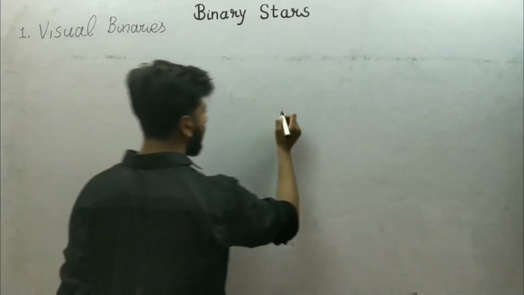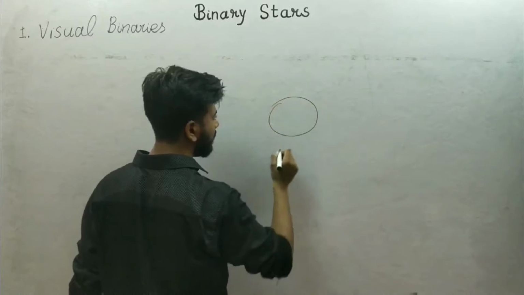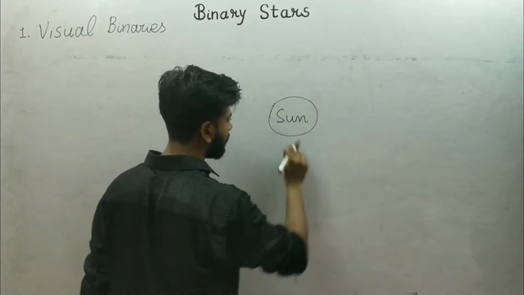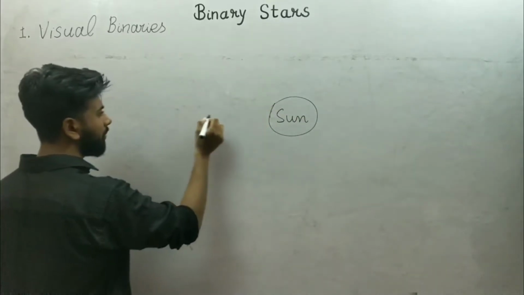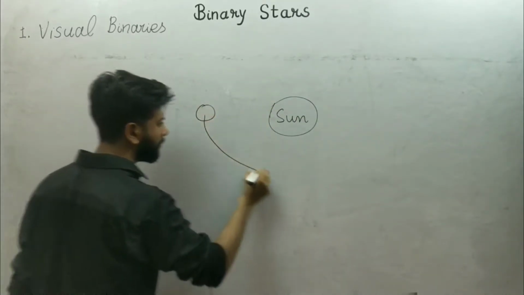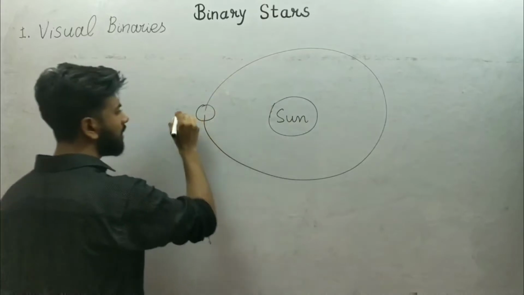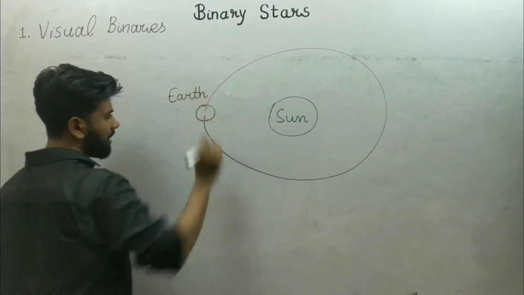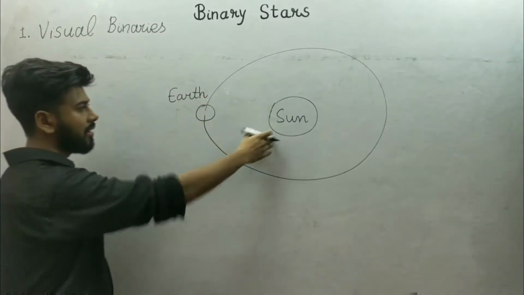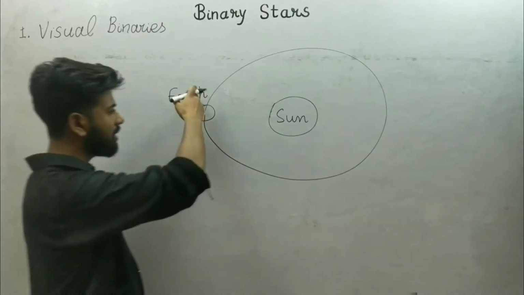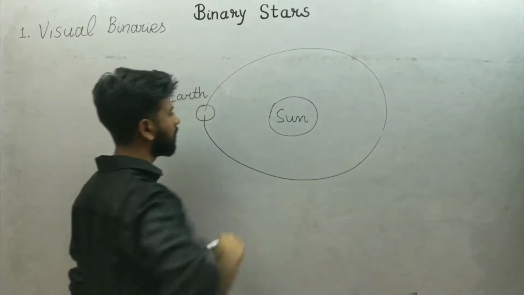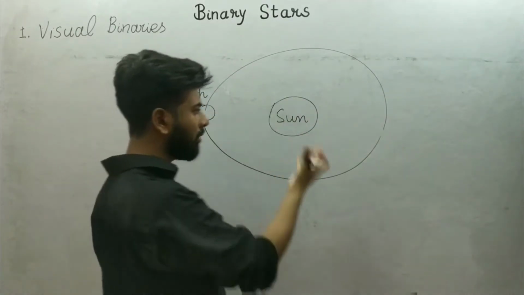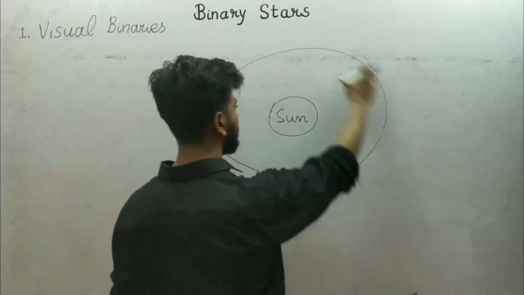If I talk about our solar system, this is our sun, and here are some planets. Let's say Earth. For simplicity, we just take Earth and Sun. So Earth is revolving around the Sun. We just know this, that the Earth is revolving around the Sun.